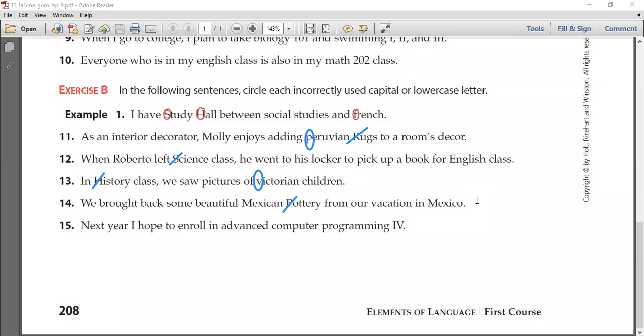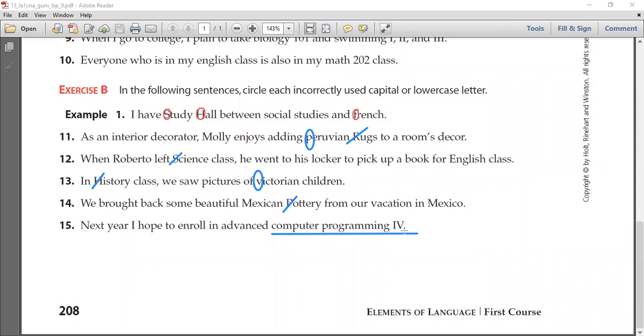Can you read it? Next year, I hope to enroll in advanced computer programming IV, which is basically 4, right? Capitalize. Good. What is the name of the course that this person wants to enroll in? They want to be a part of a class called advanced computer programming. Good. And there's also a Roman numeral. This is number 4, so computer programming 4 is the name of the course.